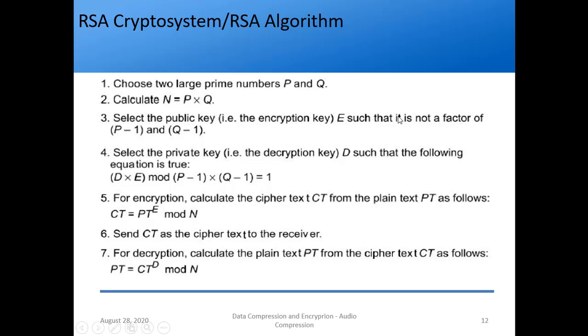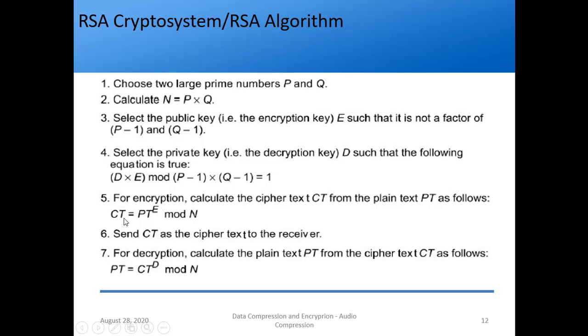Then select a public key e such that it is not a factor of (p minus 1)(q minus 1). Then select the private key d such that this equation is satisfied: d times e mod (p minus 1) times (q minus 1) is 1. And what is this? This is nothing but Euler's Totient function.